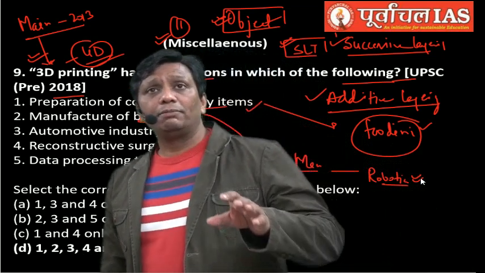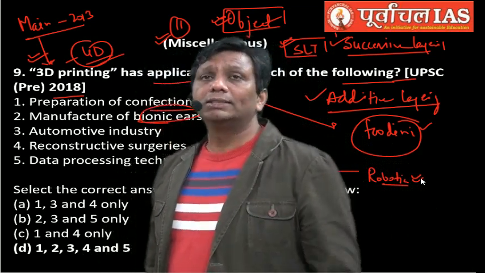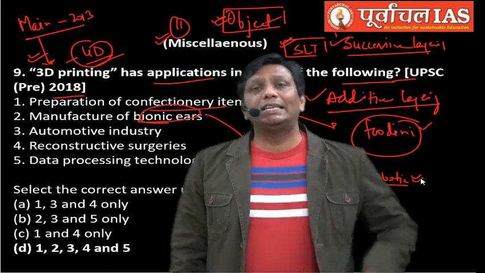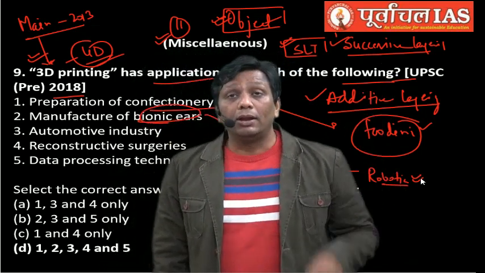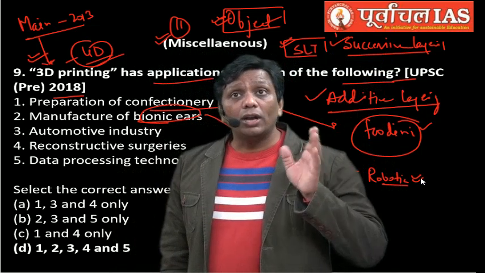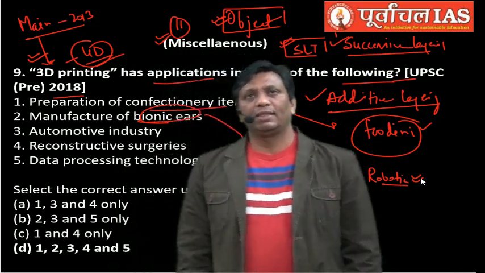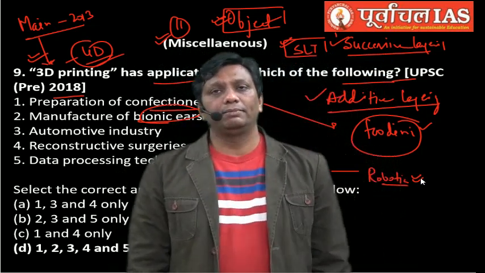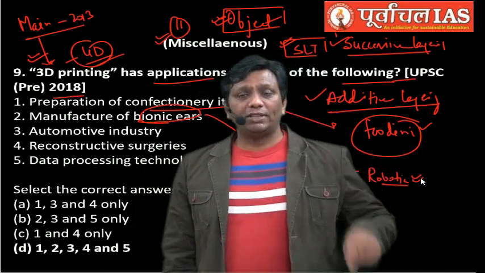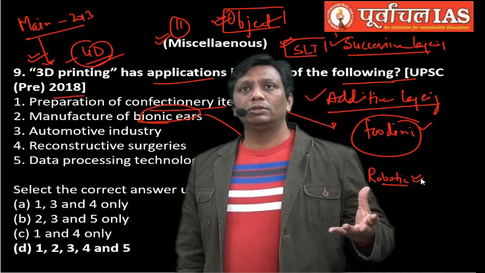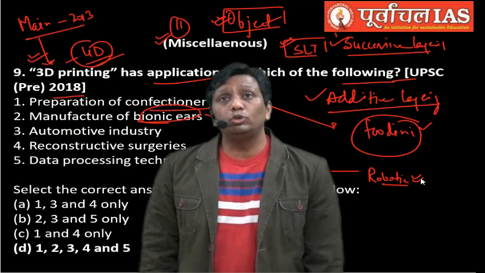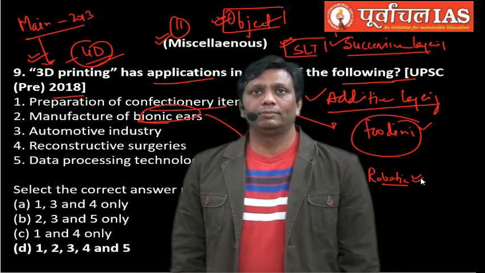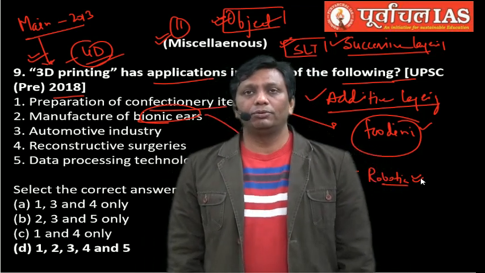Actually, through the help of 3D printers we can develop organs, not machine organs. Machine organs are bionic organs; these are real organs, and this is called organ printing. But for that purpose the cartridges we use will be stem cells. How we develop an organ through stem cells, I will explain to you.